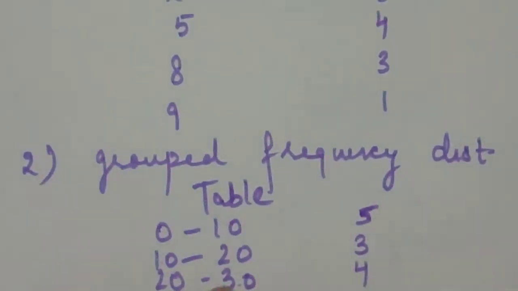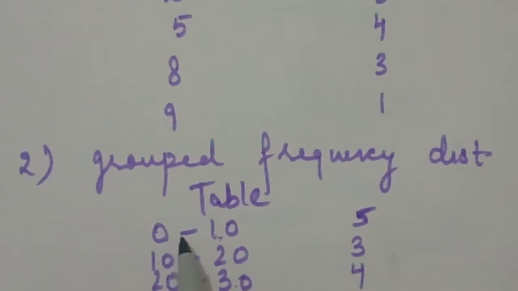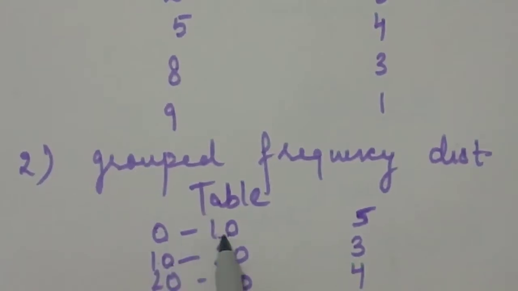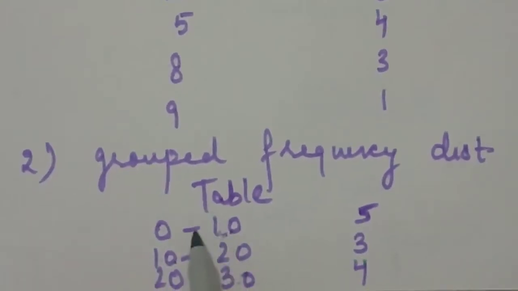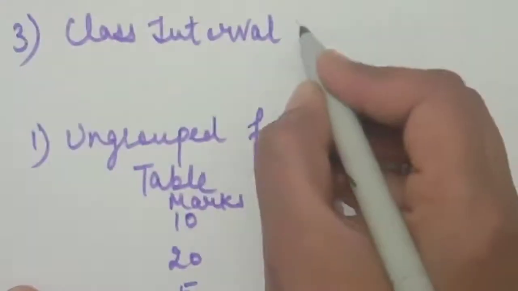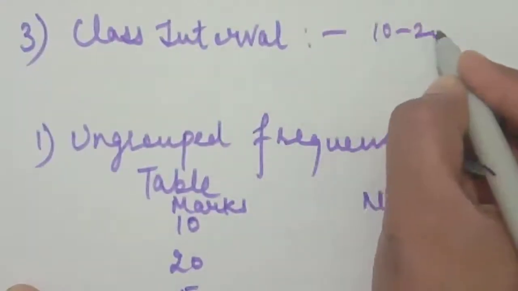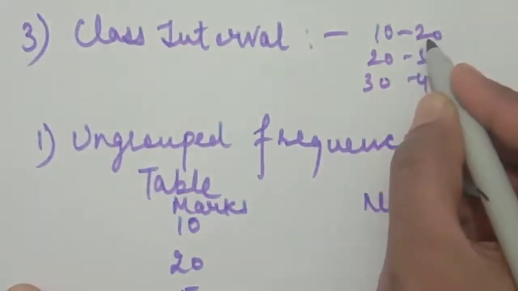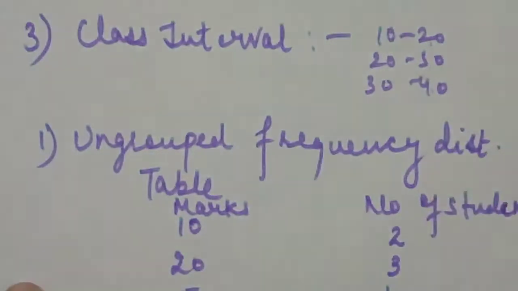So we will make our table like this, then we call it a grouped frequency distribution table, and these groups are called the class intervals. And remember one thing, you know it very well, that the number 10 is included in the second class interval, not in the first class interval. We will choose only 0 to 9 in this class interval, 10 to 19 in this class interval. So students, class intervals are like 10 to 20, 20 to 30, 30 to 40. We will call them the first class interval, second class interval, third class interval.